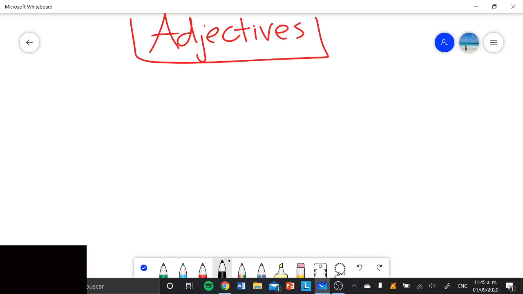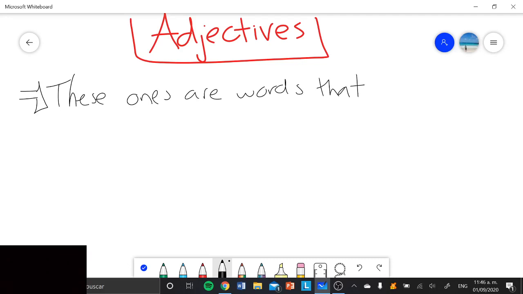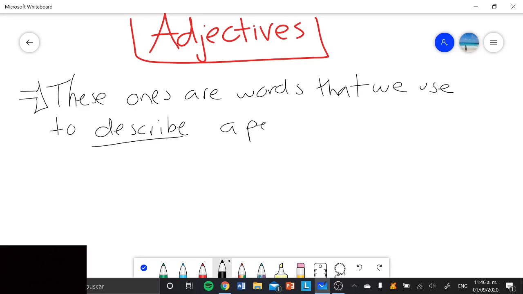So, the first topic that we're going to see is called adjectives. El primer tema que vamos a ver se llama adjectives. Adjectives, these ones, let's start writing the definition. Vamos a iniciar escribiendo la definición. These ones are words that we use to describe a person, comma, an object, people, places,